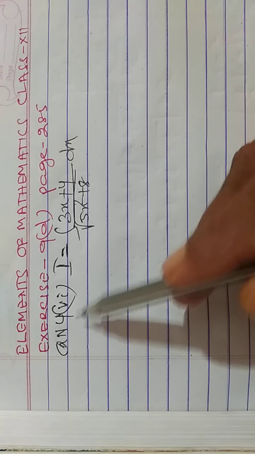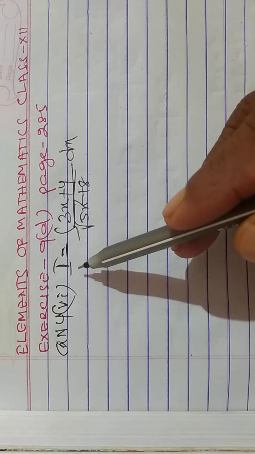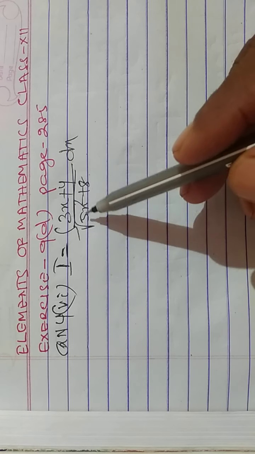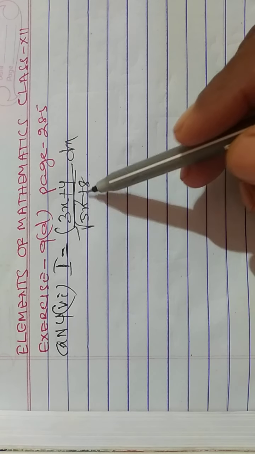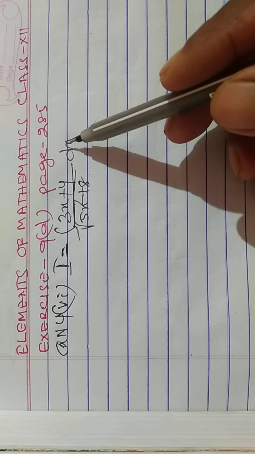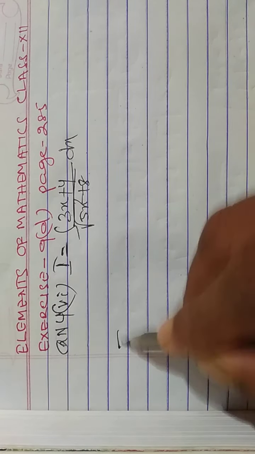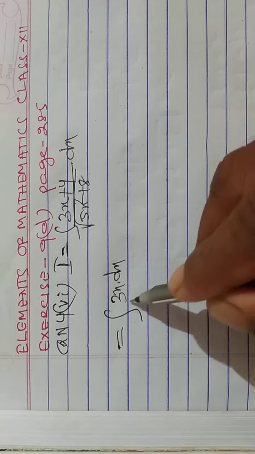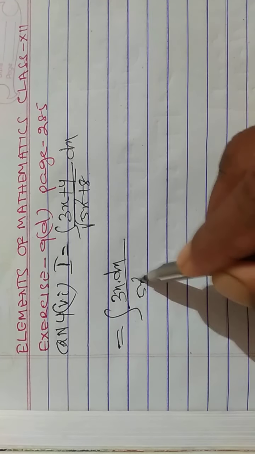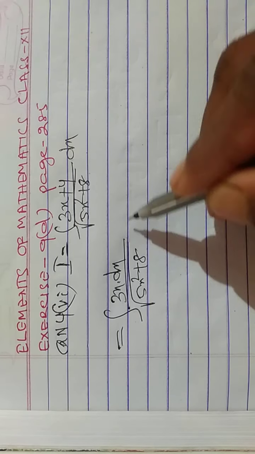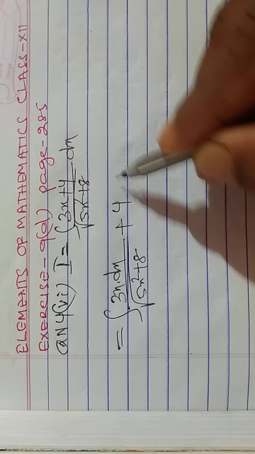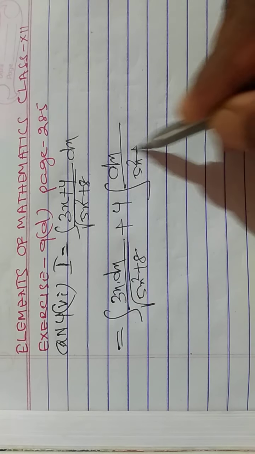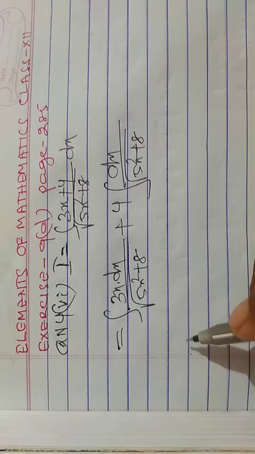Question number 4(vi): I = ∫(3x + 4)/√(5x² + 8) dx. This equals ∫3x dx/√(5x² + 8) + 4∫dx/√(5x² + 8).